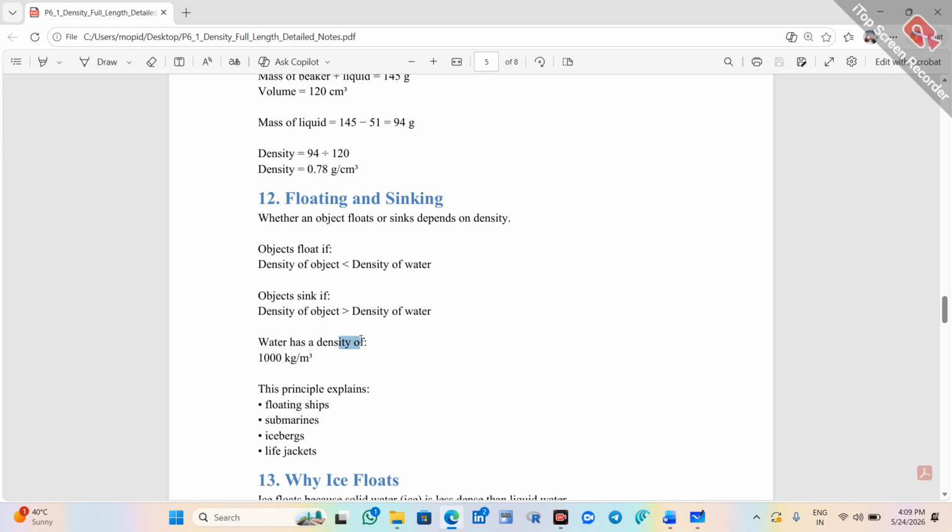Next, water has a density of 1000 kg per meter cubed, that is 1 gram per centimeter cubed is the density of water.